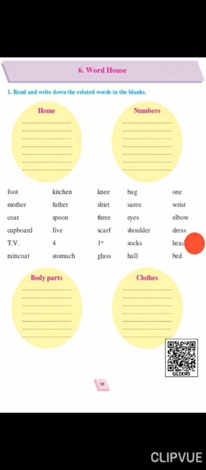Students, the things which are used for the home, we are going to write that word in the blank in the home column. So, for example, you can see the words foot, no, kitchen. So, kitchen, where you can see the kitchen in the home. So, you will write the spelling of kitchen in the home.